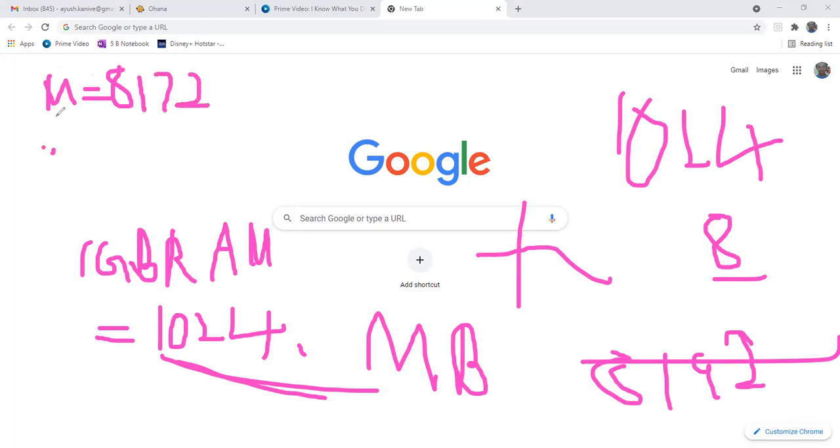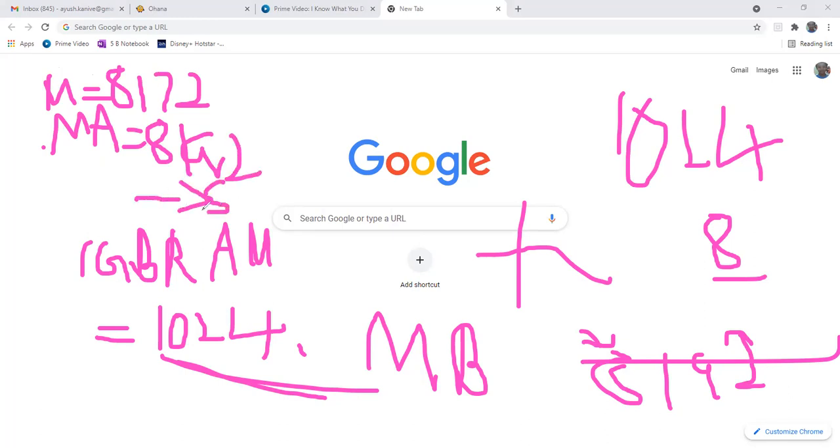Then I can put the maximum as this one, 8192, and then I just need to click on set. After clicking on set, you need to click on OK. As you saw, on all the places it says OK. You have to do that till the whole thing closes. Yeah. So that's how we do it.